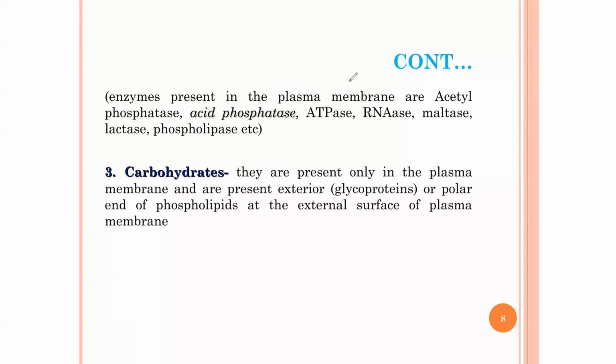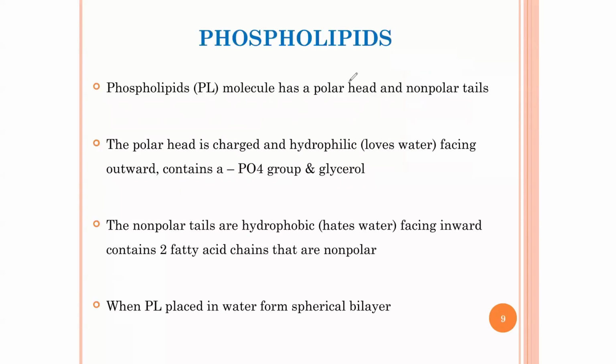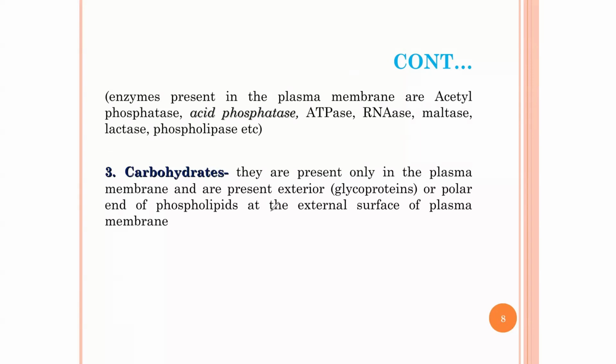And then the next thing found on the cell membrane is carbohydrate. They are present in the plasma membrane and exterior, as glycoproteins. Most of the proteins found on the cell membrane are in a conjugated form. The word conjugated means that it is combined with other molecules. For example, glycoproteins are a conjugate of glyco, meaning sugar, and proteins.